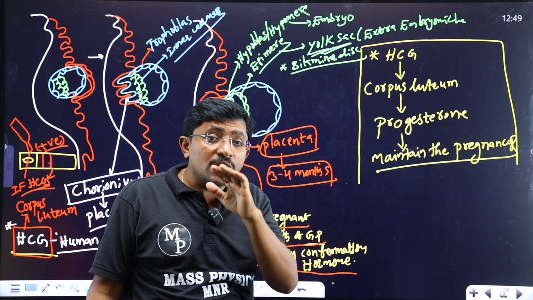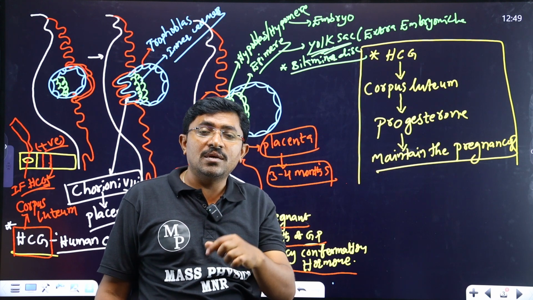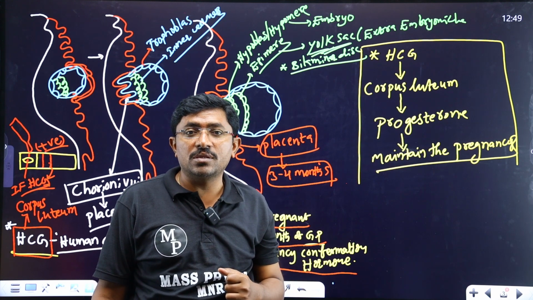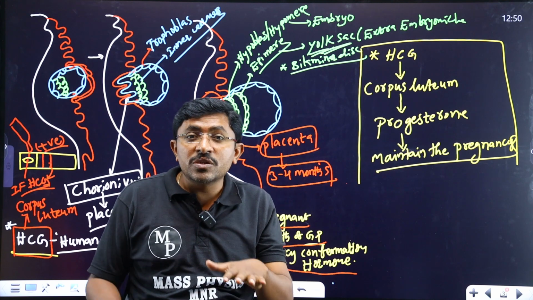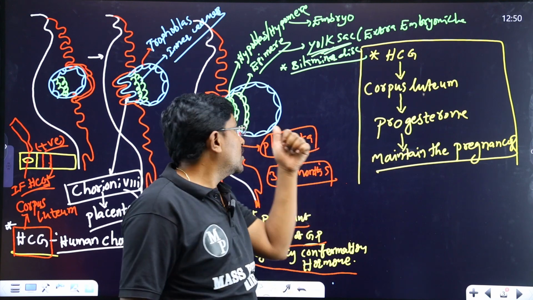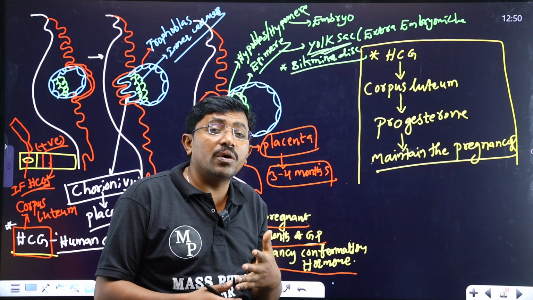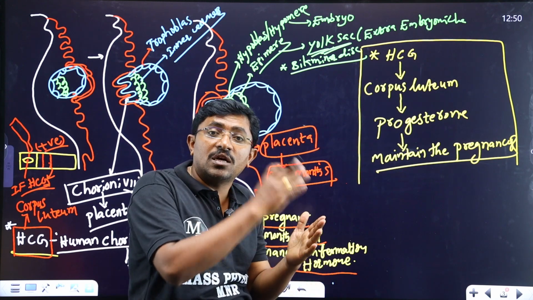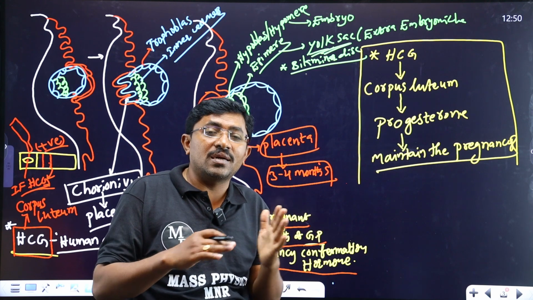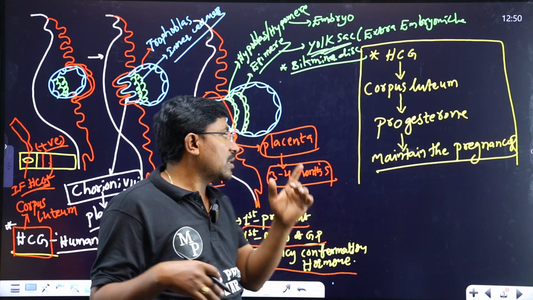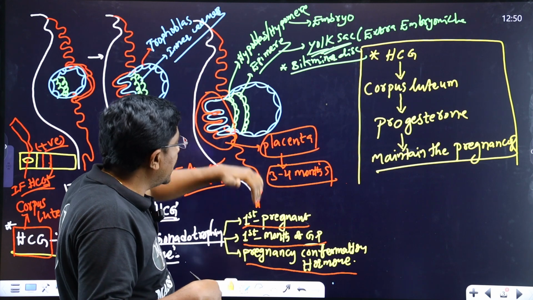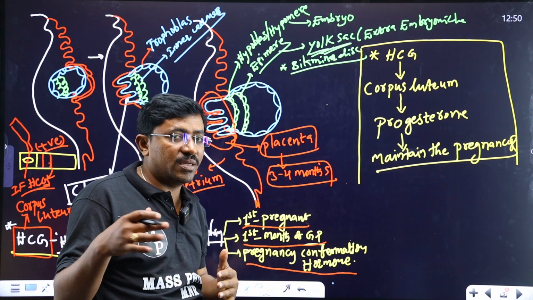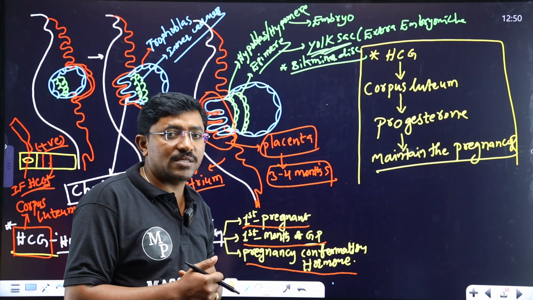If the corpus luteum does not survive, the progesterone hormone cannot be produced. And if progesterone is not available in the woman's blood, the endometrium and pregnancy maintenance do not take place. Thereby the embryo is expelled from the uterus to the outside, meaning abortion.